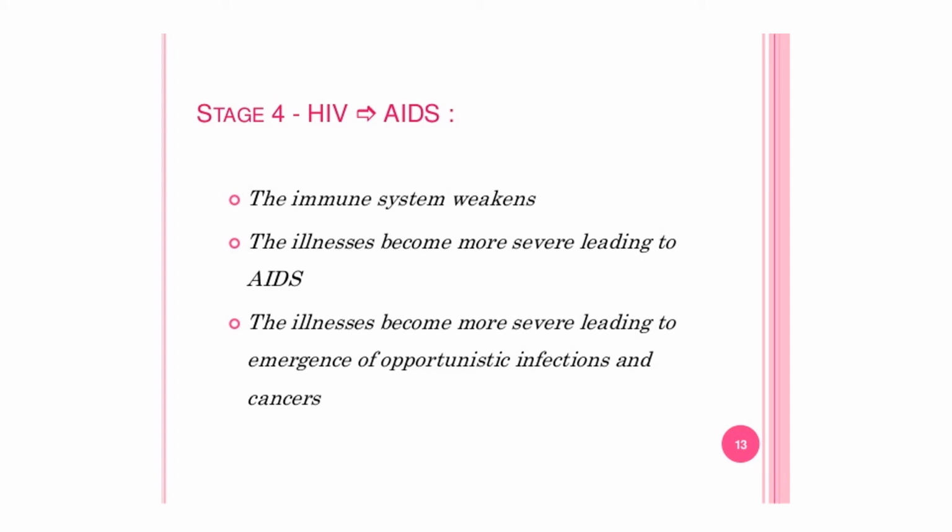The stage 4 is termed as AIDS, in which the acquired immunodeficiency syndromes take place. The immune system weakens, the illness becomes more severe, leading to AIDS. The illness becomes more severe, leading to emergence of opportunistic infection and cancers.